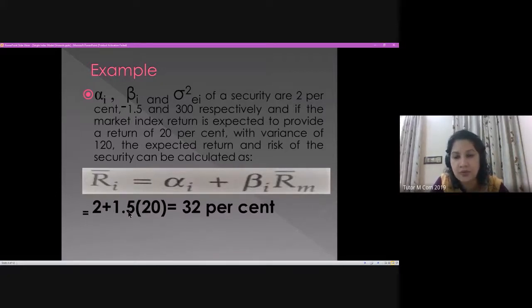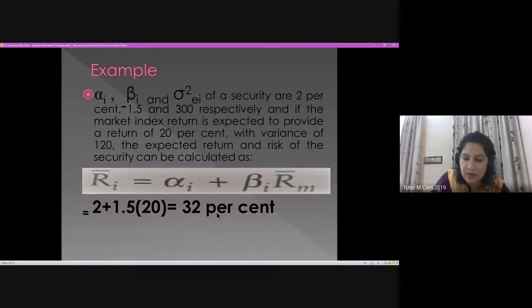When the market moves 1%, how far is the price of this particular security moving? So that's why we got the total as 32%. This is an example of computation of return of an individual security.